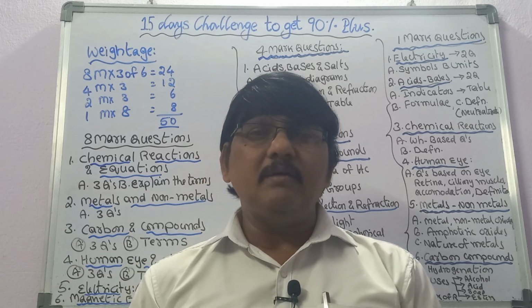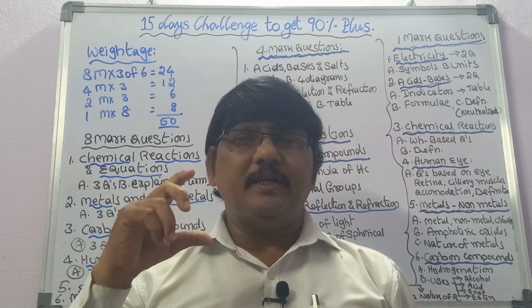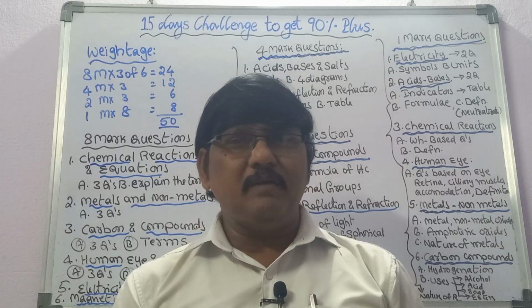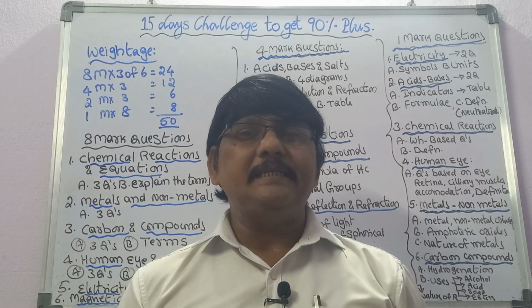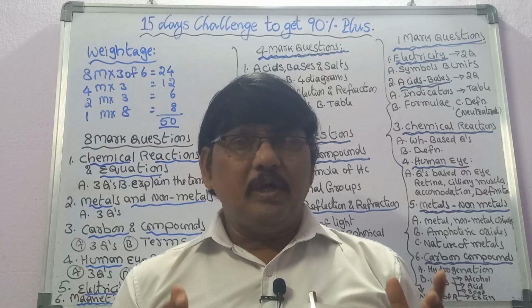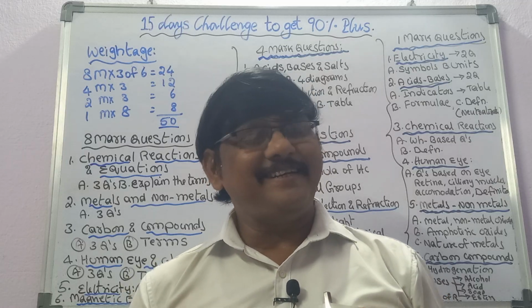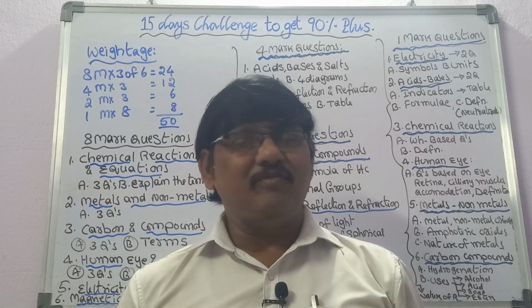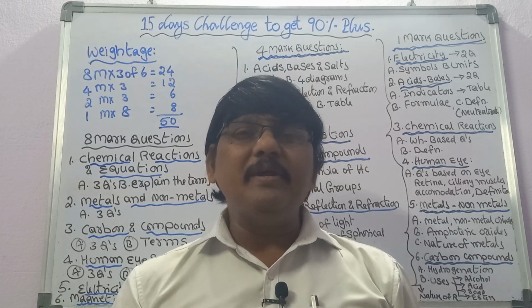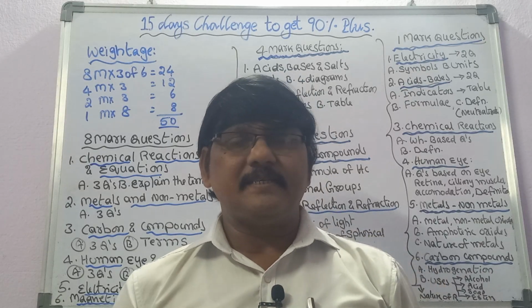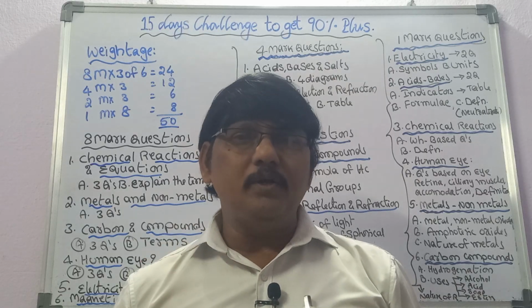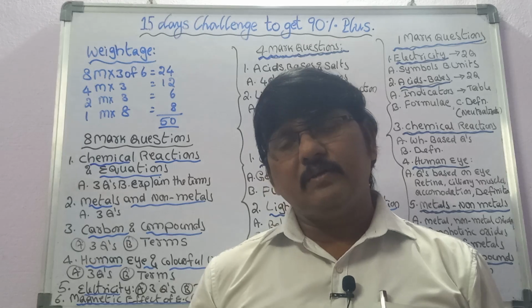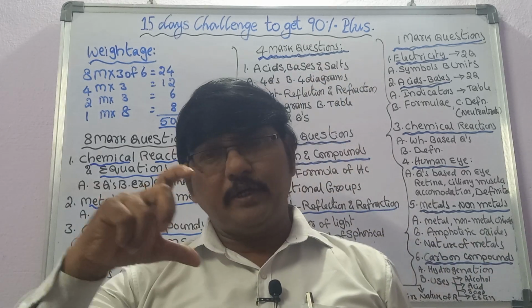If terms are given like that, each term should be written in half a page, then 100% you will be given 8 marks, because 4 terms will be given. Sometimes the question is lengthy, for example scattering of light or twinkling of stars, which has a little more volume. In such cases 1 page is enough. If simple terms are given, for example hypermetropia, you need to write half a page.